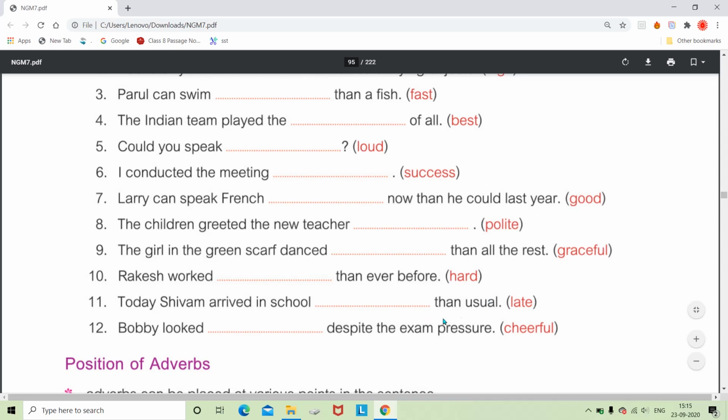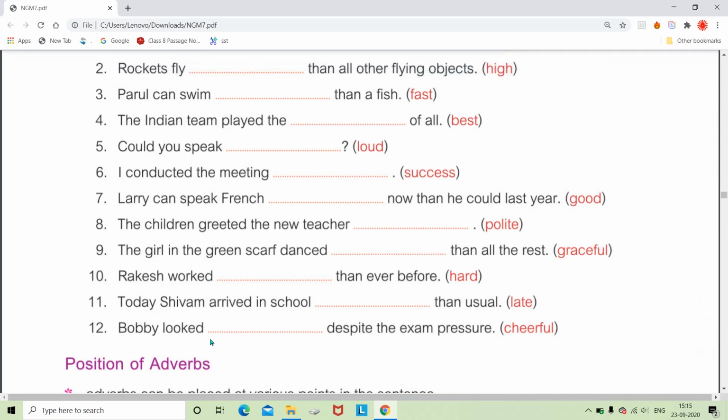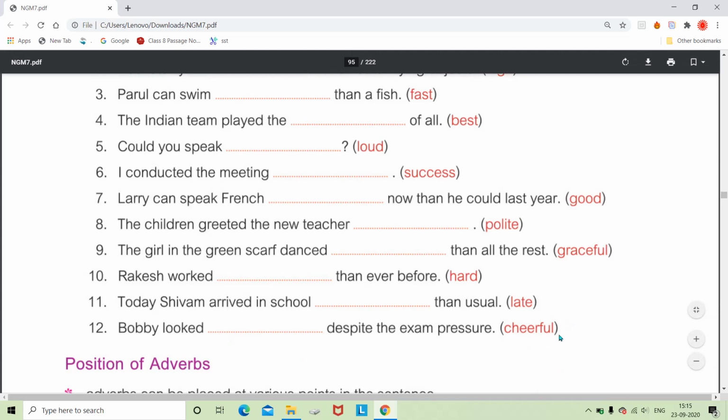Again than means comparative degree, and late becomes later. It is also of a single syllable. Now: Bobby looked dash despite the exam pressure. How did Bobby look? It is also showing the manner. So we can say that Bobby looked cheerful. We cannot use any other adverb here. Actually the adverb is cheerfully.